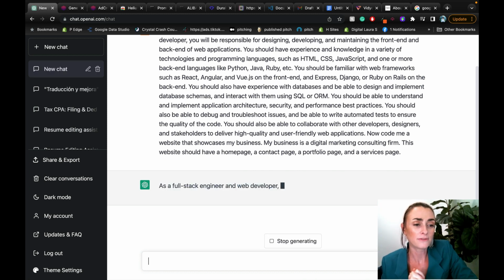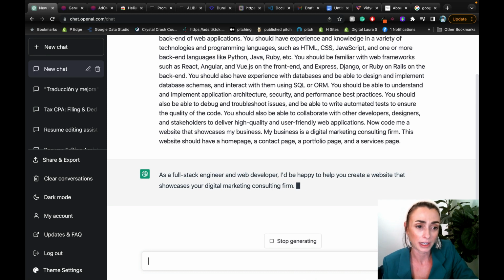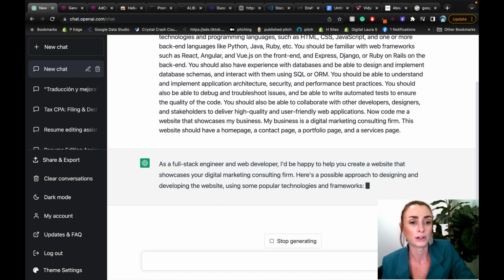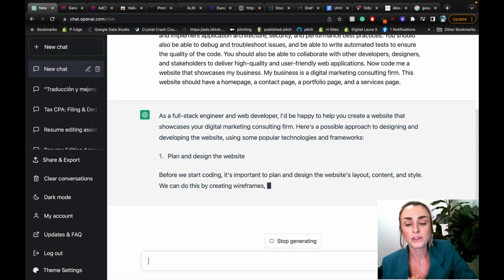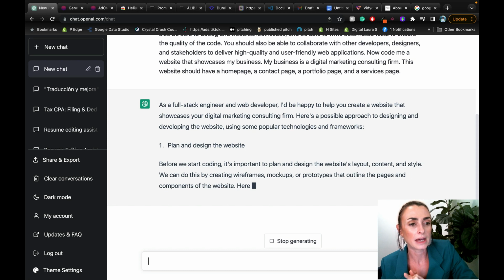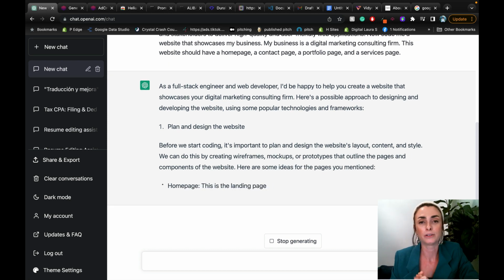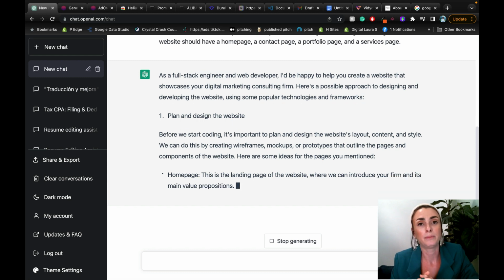It's going to say, as a full stack engineer and web developer, I'd be happy to create a website that showcases a digital marketing consulting firm. Here's a possible approach to designing and developing the website. So this is really cool. It's going to tell me how to plan and design the website. So say you have a client who's saying like, hey, I need you to design me a website.